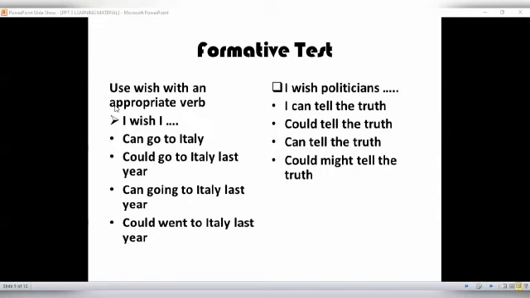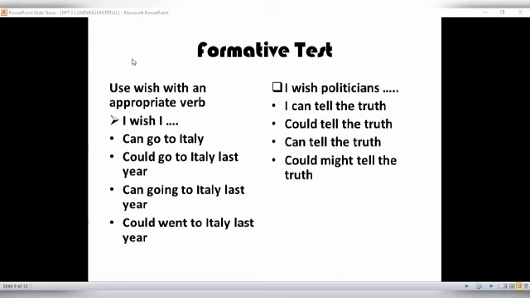Now look at the formative test. Please answer it on my YouTube comments later on. The question: use wish with an appropriate verb. I wish I, is the answer. Can go to Italy. Could go to Italy last year. Can go to Italy last year. Could went to Italy last year. Which one? Choose.